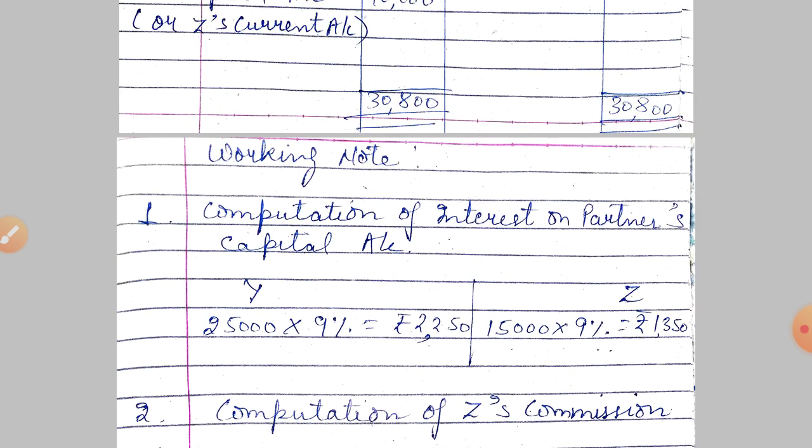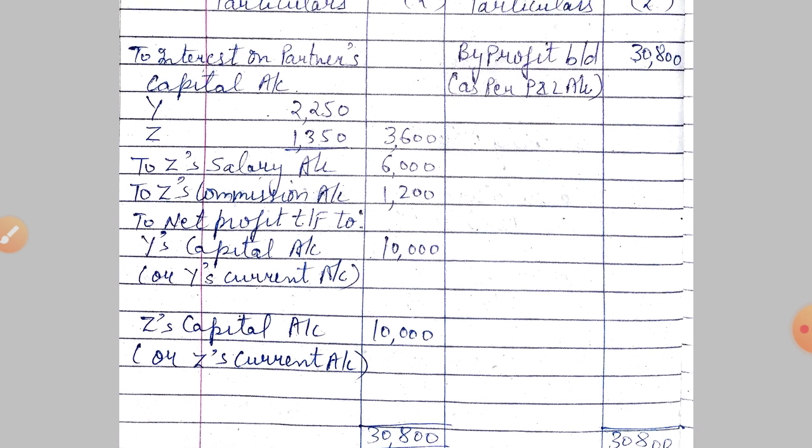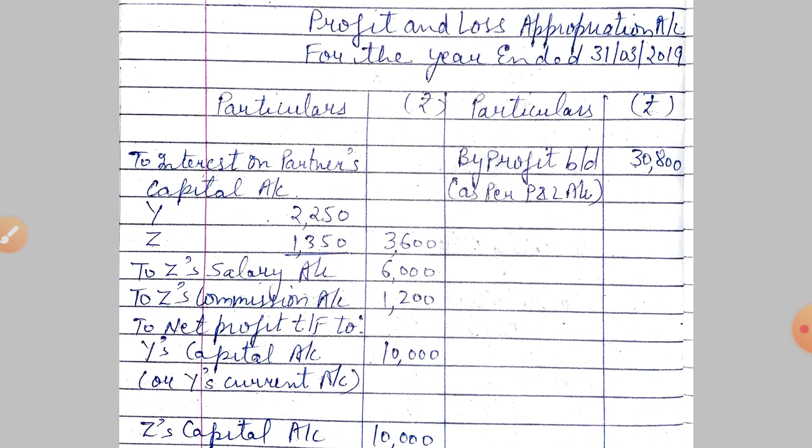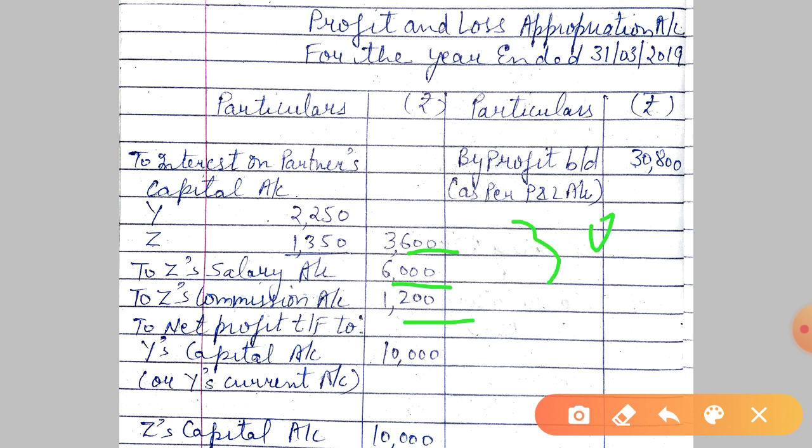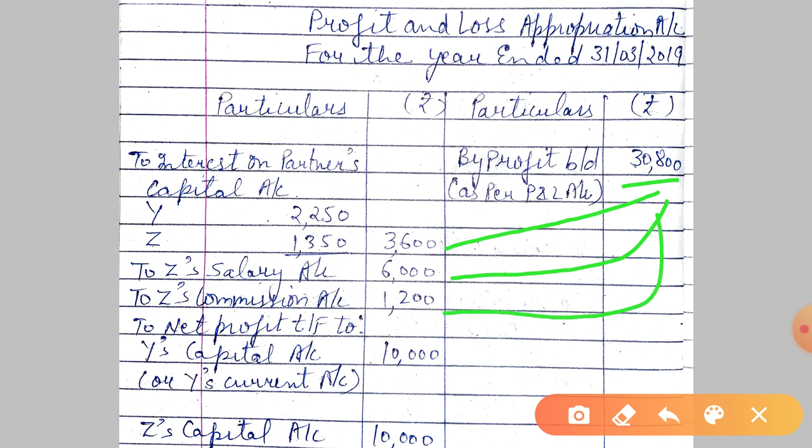So this working note, I think, is clear to you. Here is the solution. Here are the amounts. See, 3,600, 6,000 and 1,200. So when we subtract these three figures from the profit of 30,800, we will get 20,000, and that will be divided equally, 10,000 each.